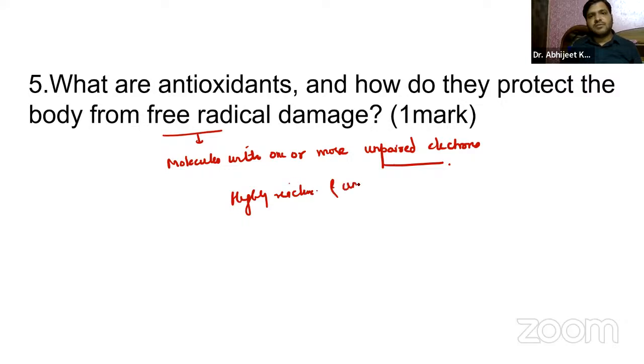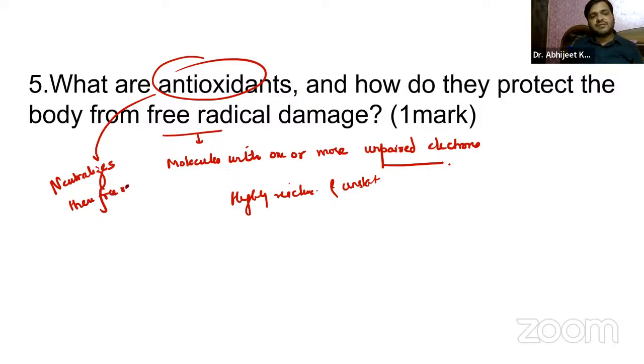That is something you should know about free radicals. Now, what are these antioxidants? Antioxidants are substances that neutralize these free radicals, guys, by donating electrons to them without becoming unstable, right? So you have to remember that.